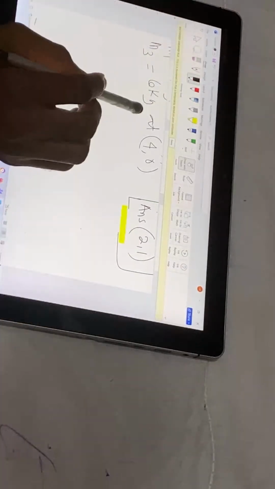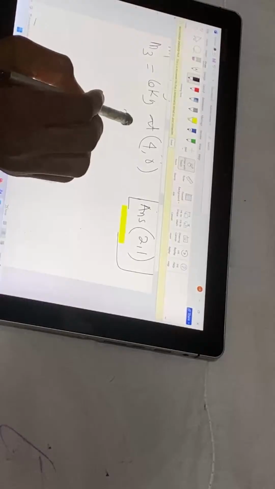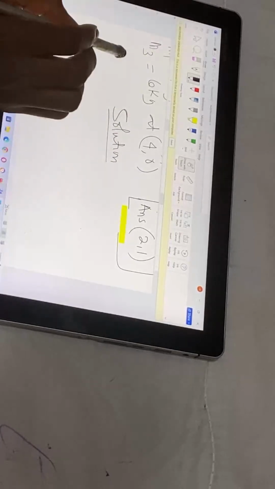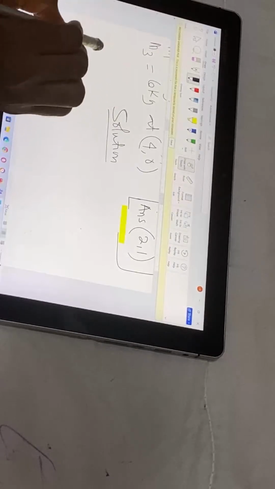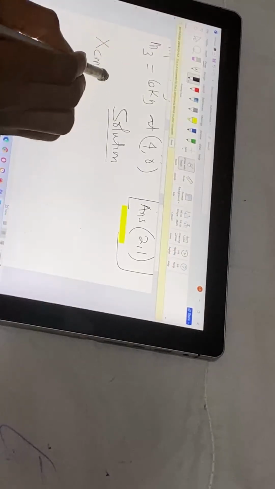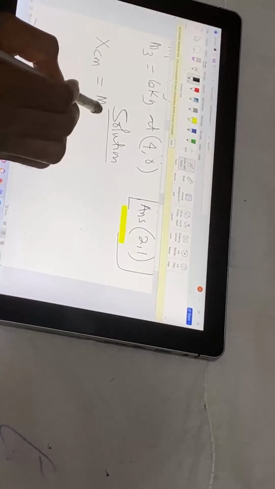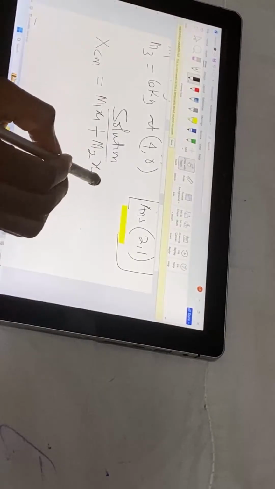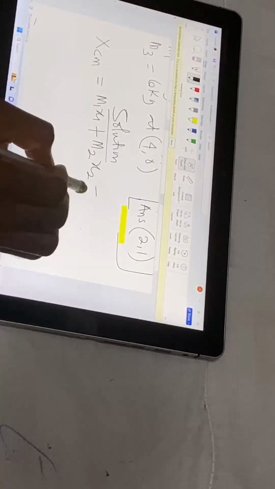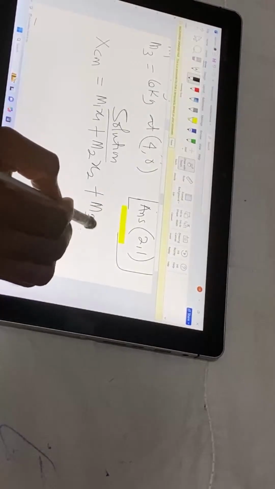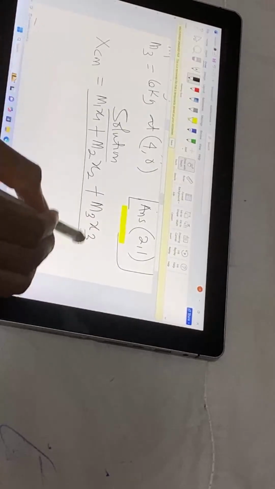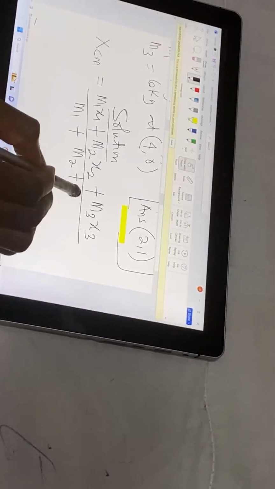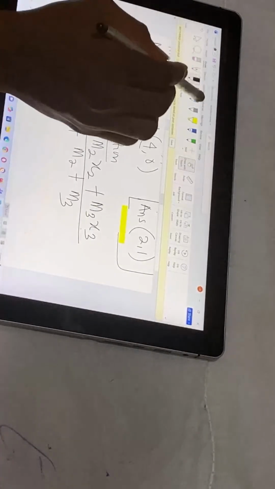Solution. So the first center of mass, that is X center of mass, is equal to m1x1 plus m2x2 plus m3x3 over m1 plus m2 plus m3.